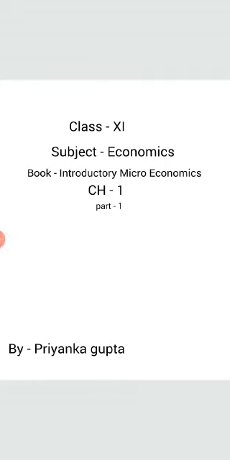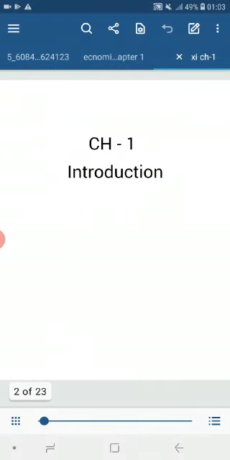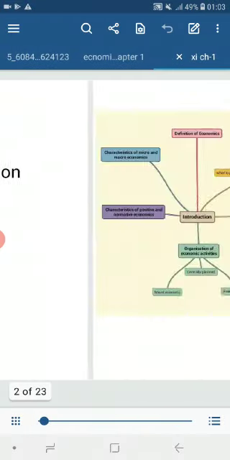In plus 1 class in economics subject there are two books. One is statistics and other is introductory microeconomics. Today we will start with introductory microeconomics chapter number 1, that is introduction of microeconomics.